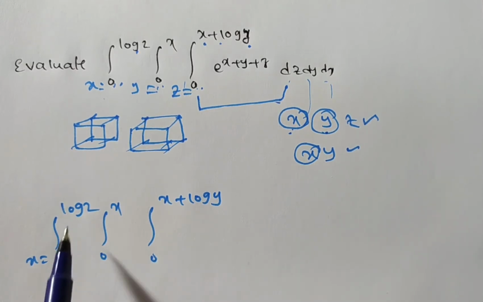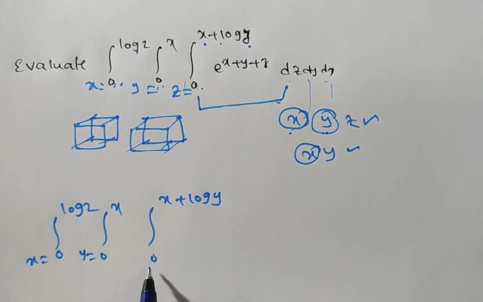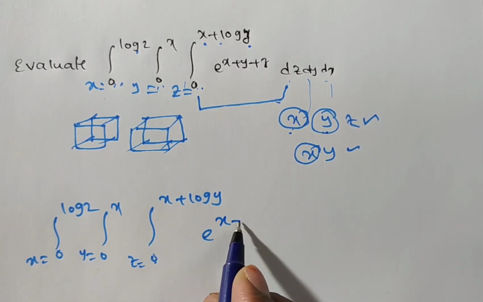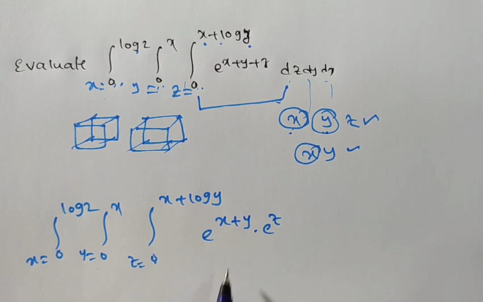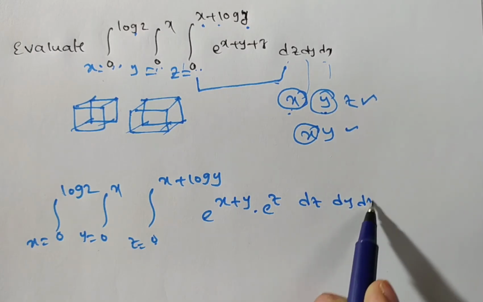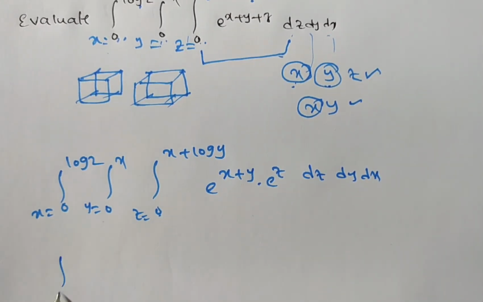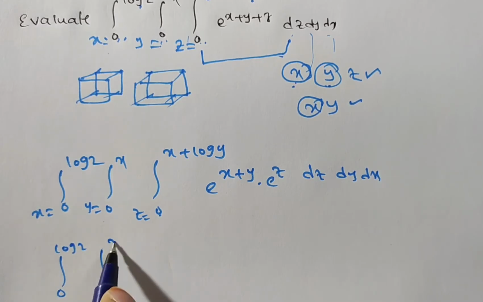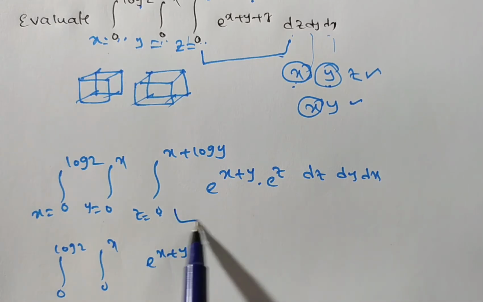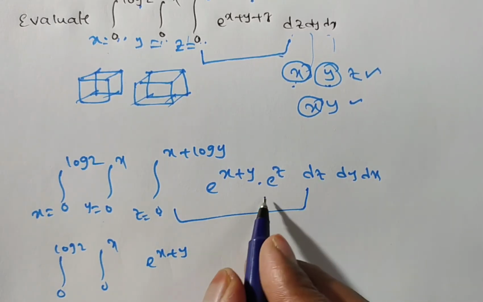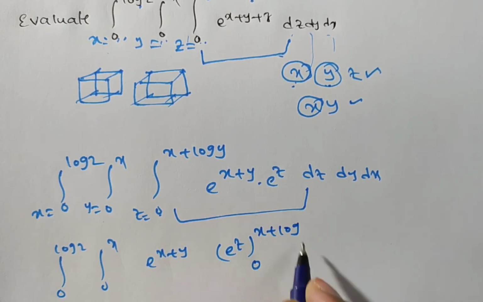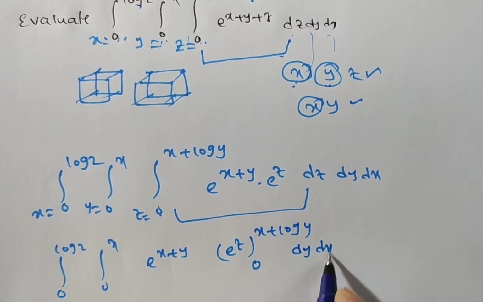The given problem is integral 0 to log 2, y is equal to 0 to x, z is equal to 0 to x plus log y. E power x plus y plus z I can write as e power x into e power x plus y into e power z, because first we are integrating with respect to z. So I am separating e power z outside. Now e power x plus y you can take as a constant because we are integrating with respect to z first. Now the integration of e power z is e power z only, with limits from 0 to x plus log y, dy dx.